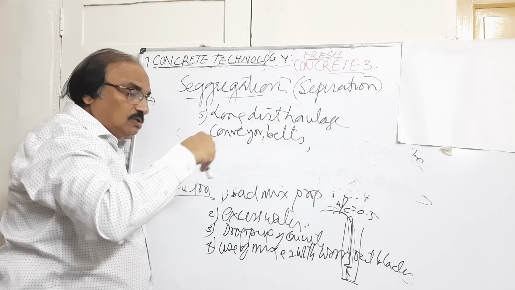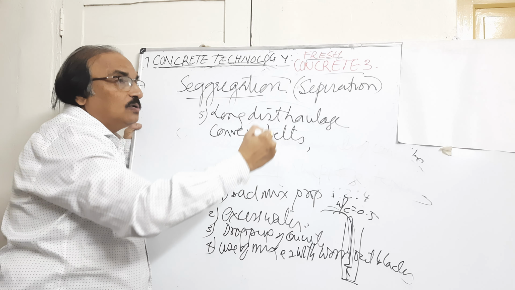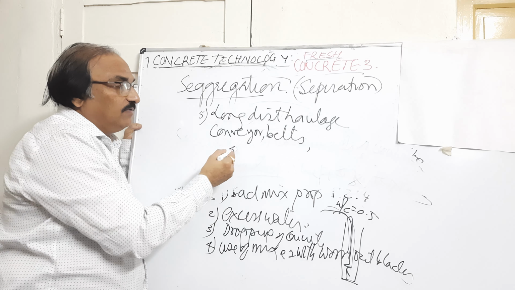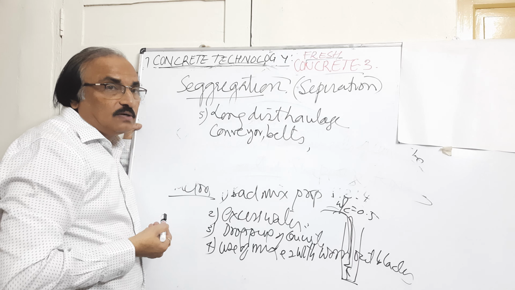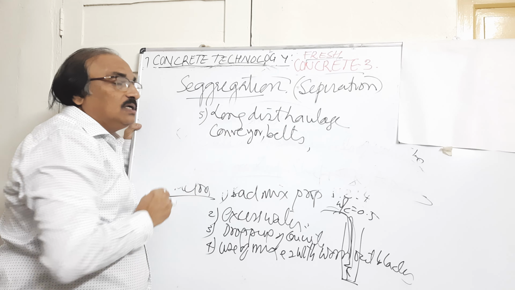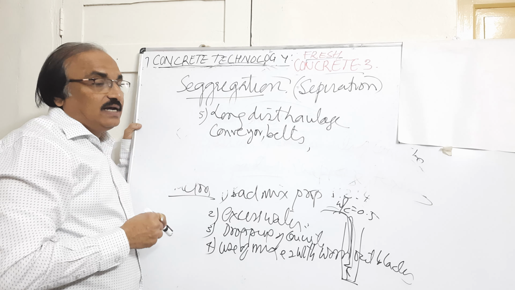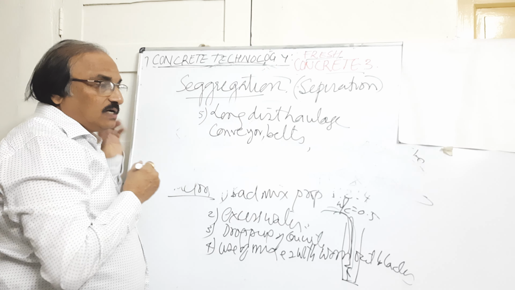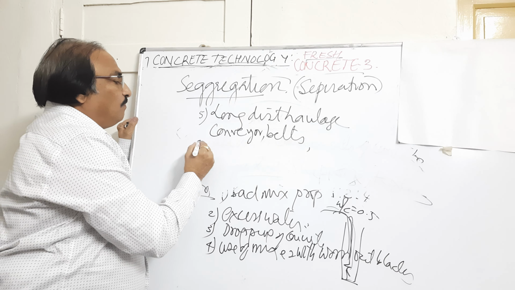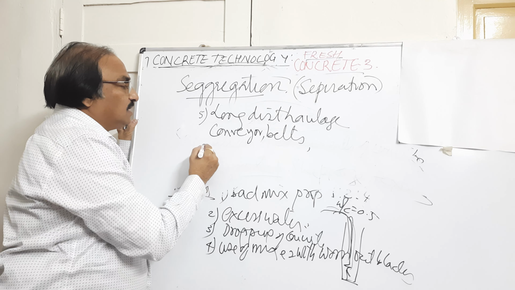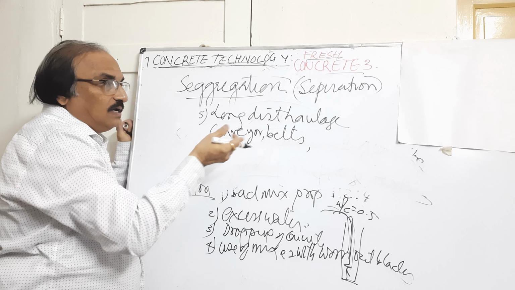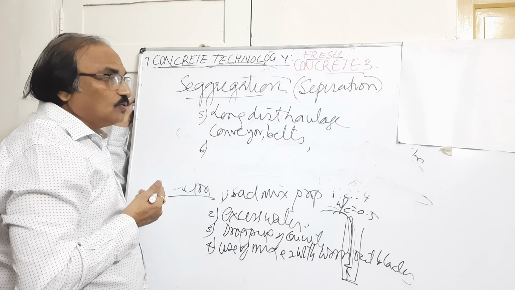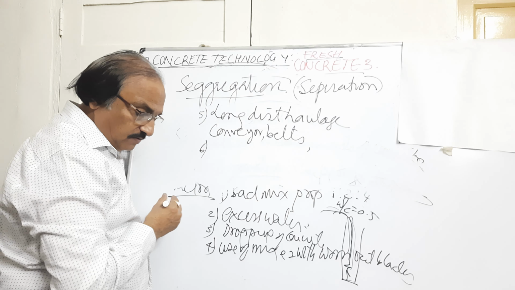Belts will be rotating, so they put concrete on that, the belt will go to that point and drop the concrete there. So either conveyors or belts are used for the purpose. In this long distance haulage, you should take care that there is no segregation of the concrete. Pneumatic compressors or vibrators are used, so they will keep the concrete cohesive. So long haulage distance is another factor.